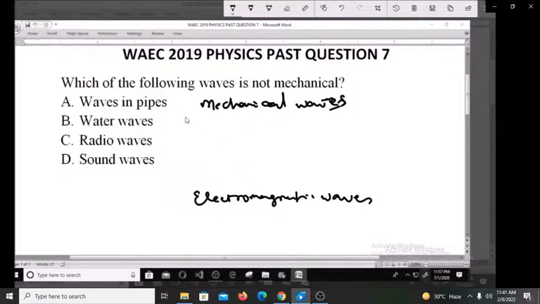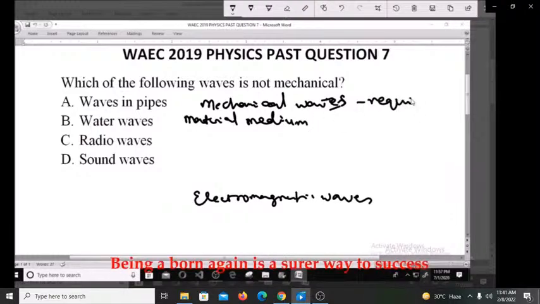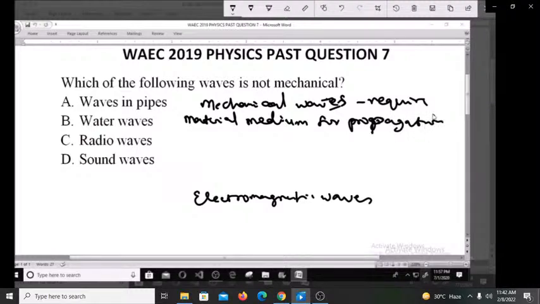Once a wave requires a material medium, it requires that material medium for propagation. So in order for them to be transmitted, they need what we call a material medium. Very good examples of these mechanical waves are water waves. It needs water for transmission.